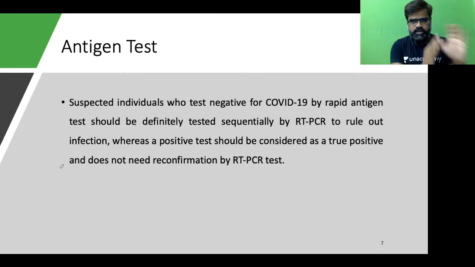Antigen test saying positive, you are positive. Antigen test saying negative, you are negative, provided you are asymptomatic. If you are symptomatic and the antigen test is saying negative, then to rule out whether I am suffering from COVID infection or not, we'll be going for RT-PCR. This is the thing which you have to always remember with antigen test.